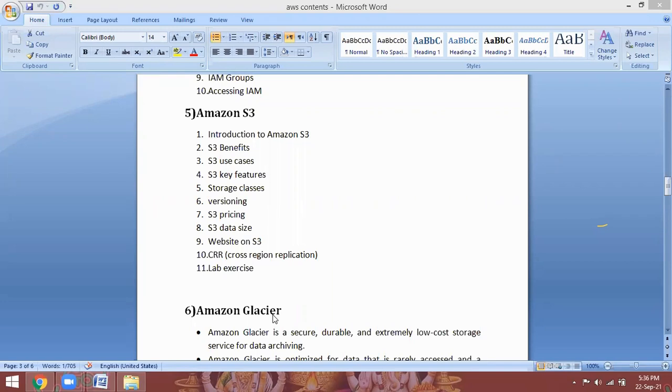That is versioning. Now S3 pricing. So how much price? 5 GB, I already told you, is free of cost. If you cross the 5 GB limit, how many bytes, how much price they are going to charge, 1 cent or 2 cents or 5 cents, depends upon the storage class. And S3 data size, how much data you can upload, and how to configure your website on S3, a serverless website. Remember, serverless website.